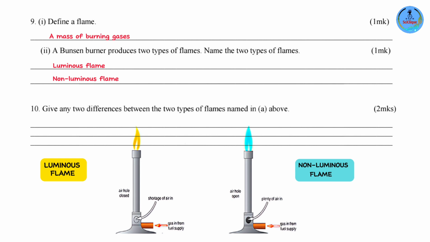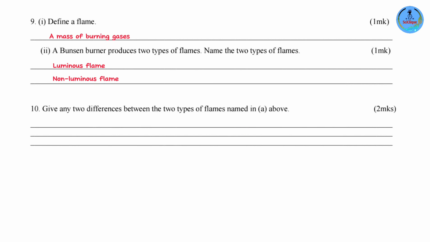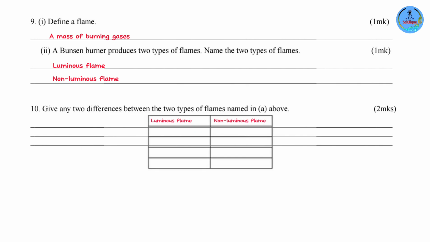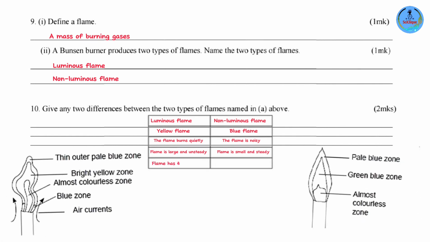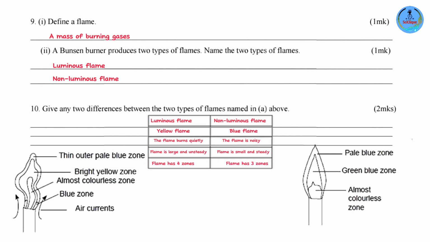Question 10. Give any two differences between the two types of flames. Okay, so let's start with the luminous flame. This is a yellow flame. That is a blue flame. This flame is quiet while the non-luminous flame is quite noisy. The luminous flame is large and unsteady while the non-luminous flame is small and steady. Luminous flame has 4 regions while the non-luminous flame has 3 regions. And there you have the regions.